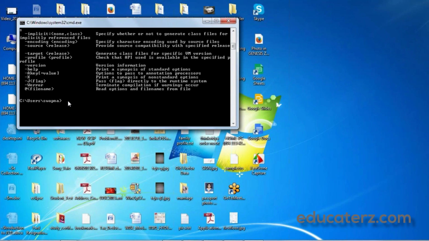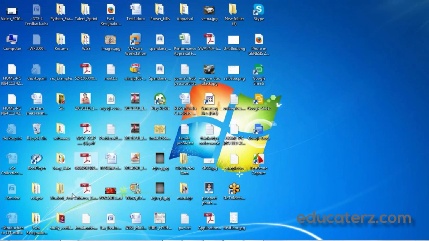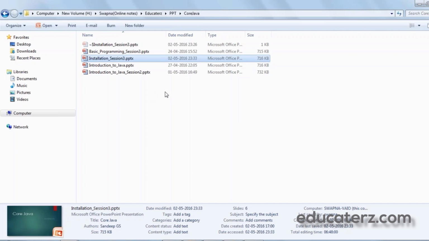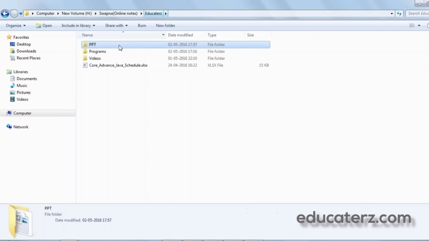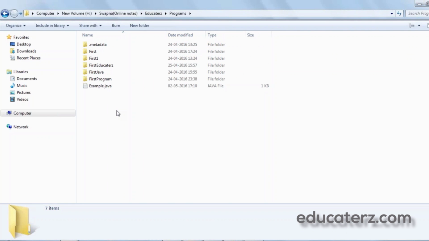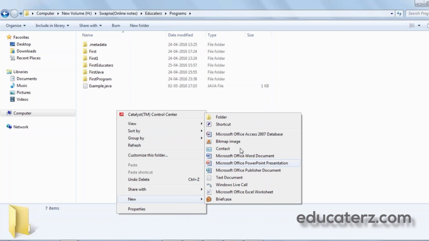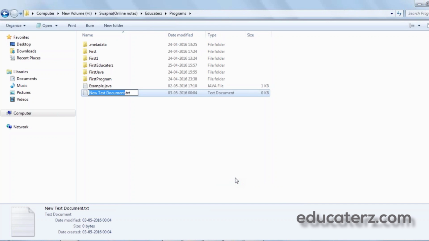If Java is installed correctly and you are getting the commands and options like this, then let's see how we execute a simple Java program. For example, let me write a program here in core Java programs. Let me create a new text document, a program called MyClass.java.